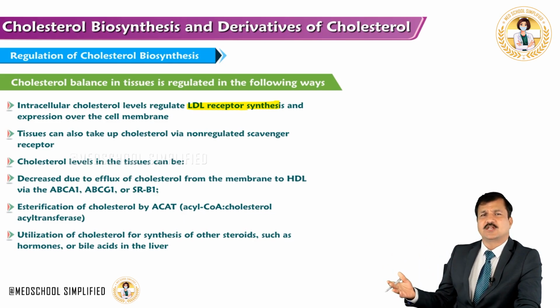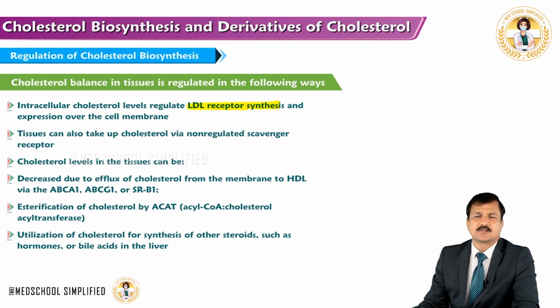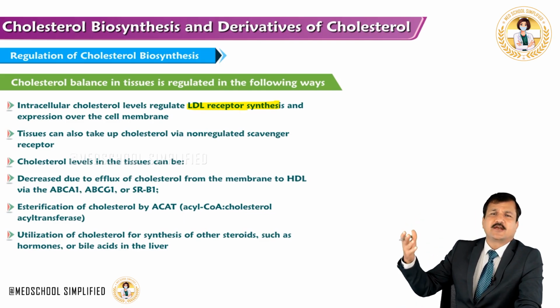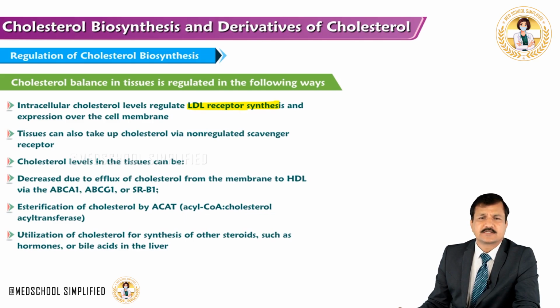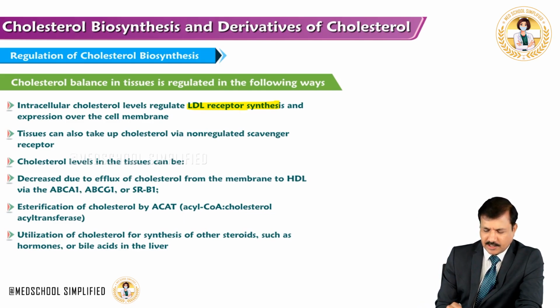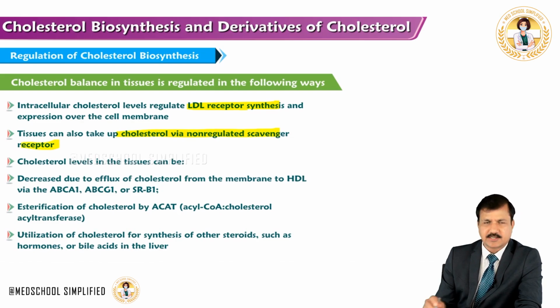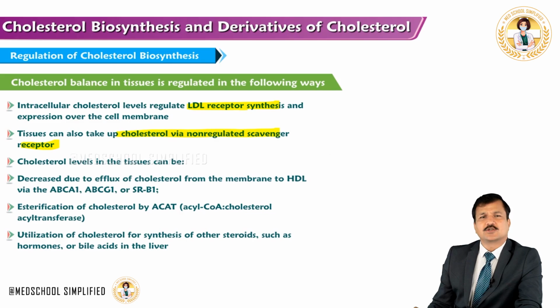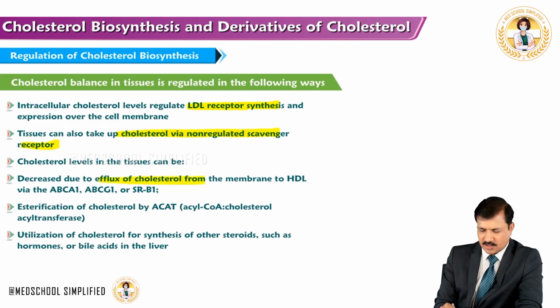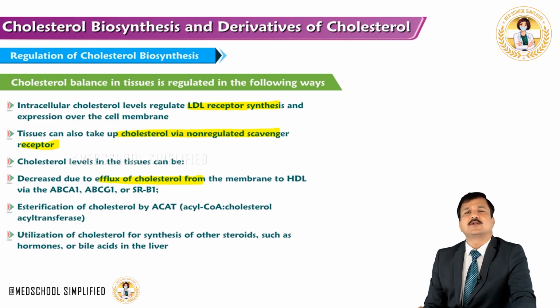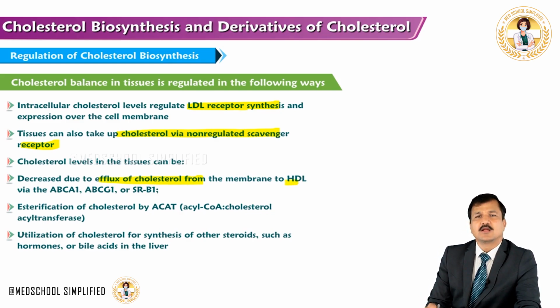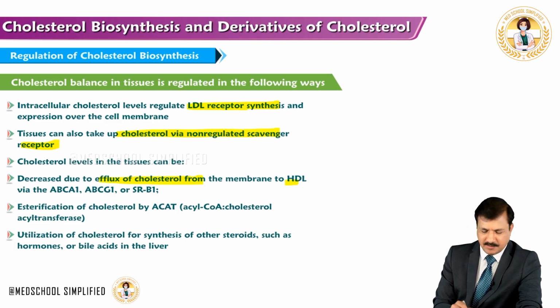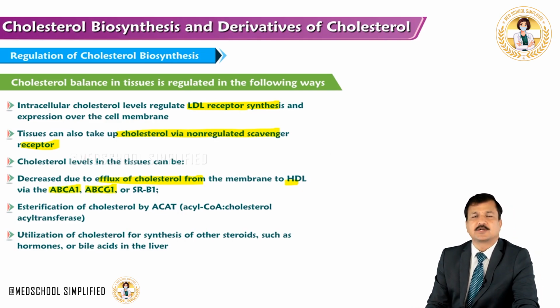And if there is more cholesterol inside the cell, expression of LDL receptors will decrease. So availability of LDL receptors over the cell membrane will also decrease. Not only that, tissues can also take up cholesterol via non-regulated scavenger receptors if there is a need for that cholesterol. It is not just the LDL receptor. And also cholesterol levels in the tissue can be decreased by efflux of cholesterol outside the cell into the HDL via ATP binding cassette transporters like the ABC-A1 transporter, the ABC-G1 transporter, and also scavenger receptor B1 in the extrahepatic tissues.